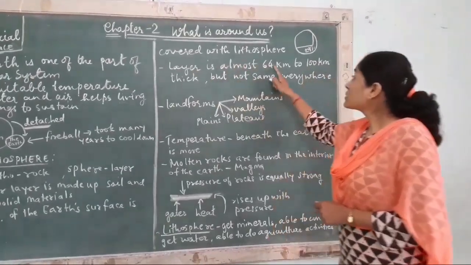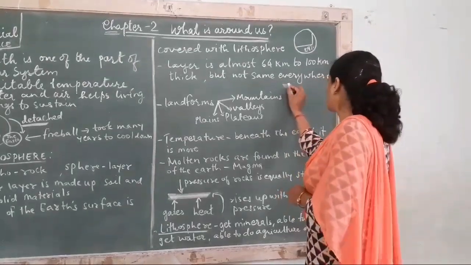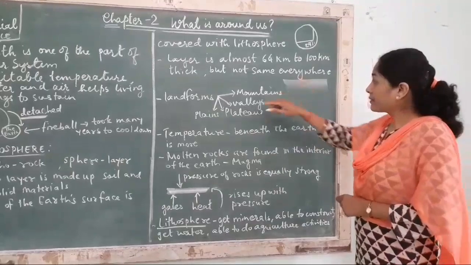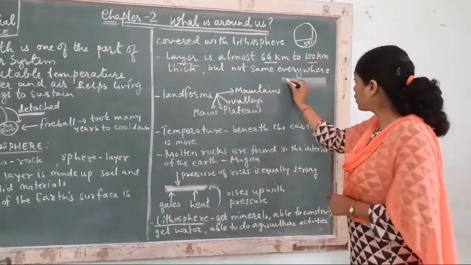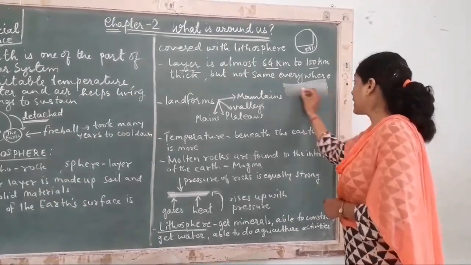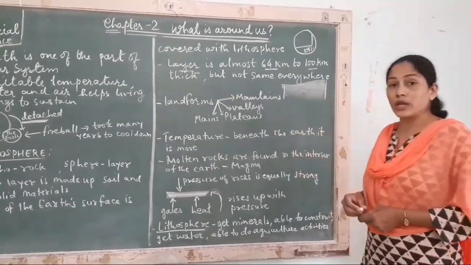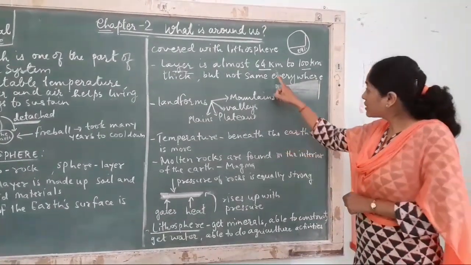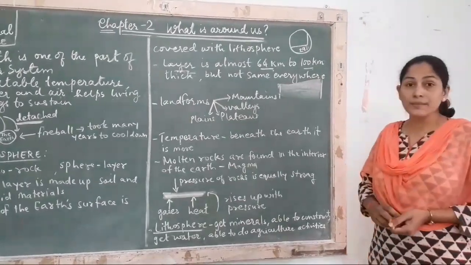The layer is almost 60 kilometers to 100 kilometers thick. Now see, this is the lithosphere. The layer is 64 kilometers to 100 kilometers. It means somewhere it may be more, somewhere it may be less. Here it may be say 100 kilometers, here it may be 64 kilometers. So the thickness of the layer ranges from 64 kilometers to 100 kilometers. But it is not the same everywhere.